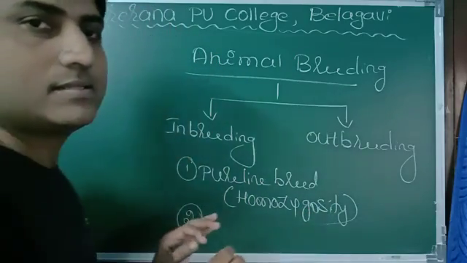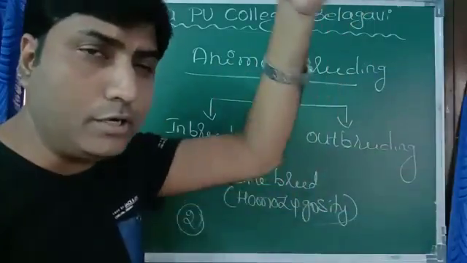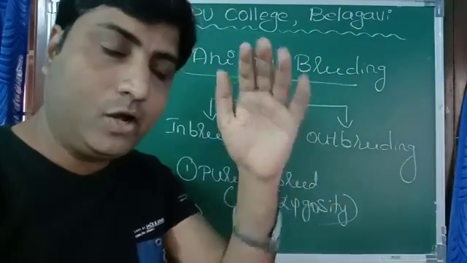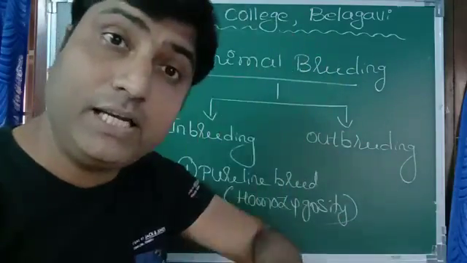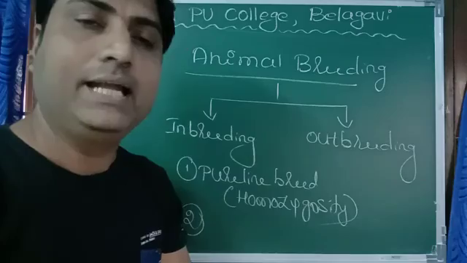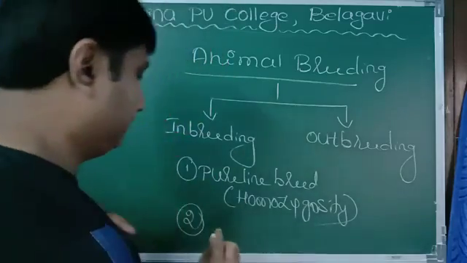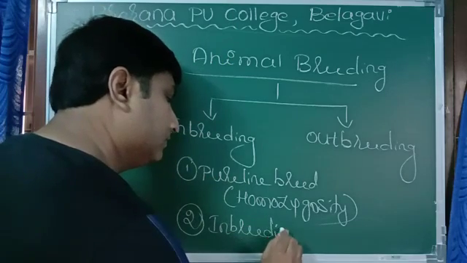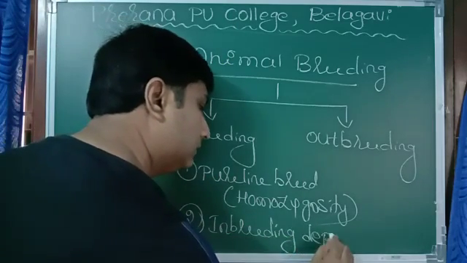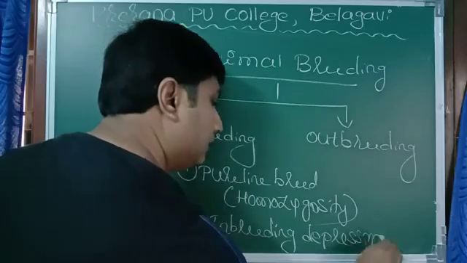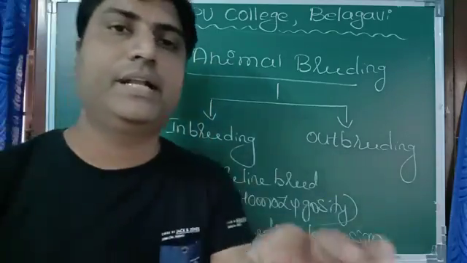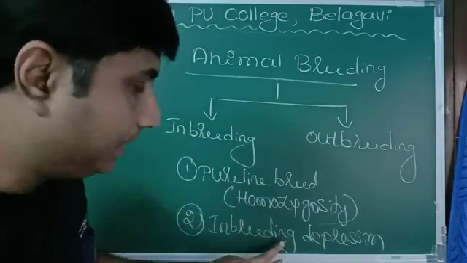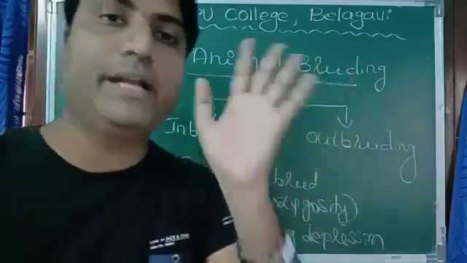Whereas there is a disadvantage. What is that? Due to continuous inbreeding, at one stage we can see a reduction in their fertility and in their productivity. It is known as inbreeding depression. Now what to do? In order to solve the problem of inbreeding depression, we should go for outbreeding.